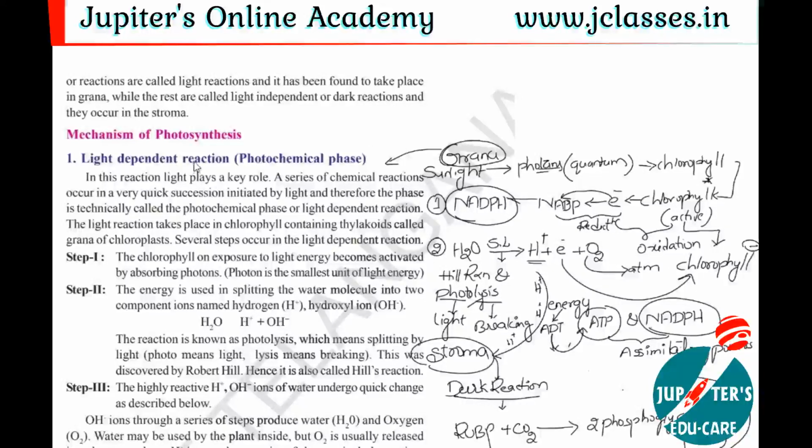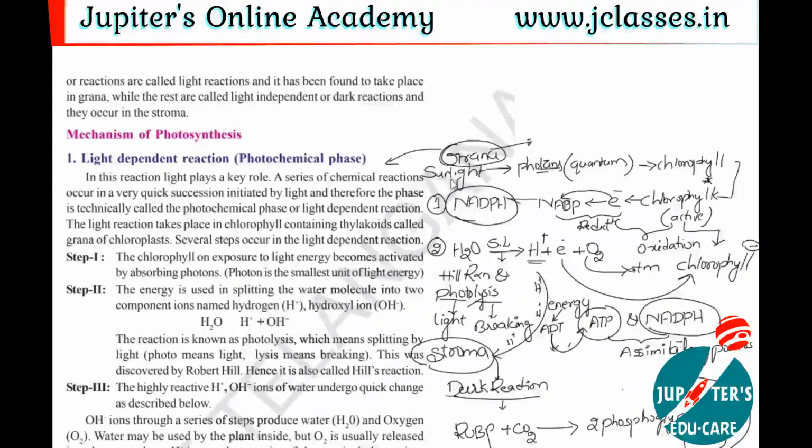The light dependent reaction occurs in the location of the chloroplast called the grana. You already learned in this class the structure of the chloroplast, which contains two parts, grana and stroma. The light dependent reaction takes place inside the grana, and the light independent reaction takes place inside the stroma. So the light reaction occurs in the grana and the dark reaction occurs in the stroma. Now let us see the light reaction which takes place inside the grana.